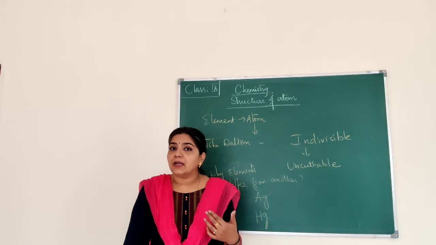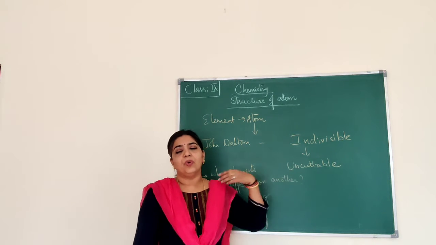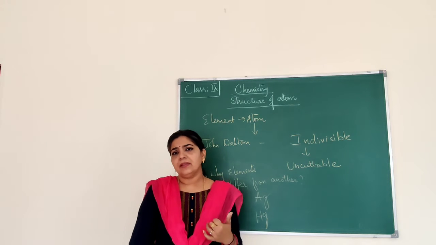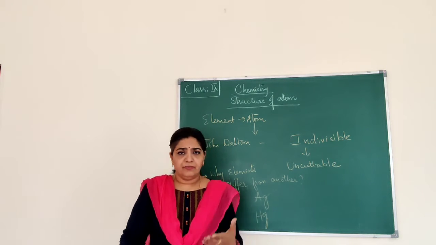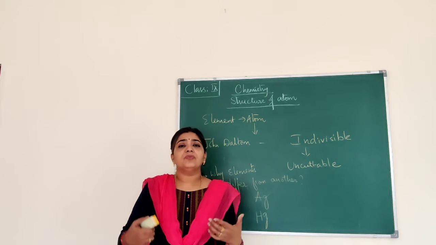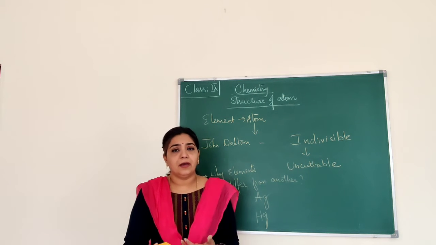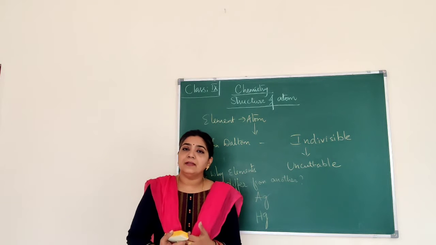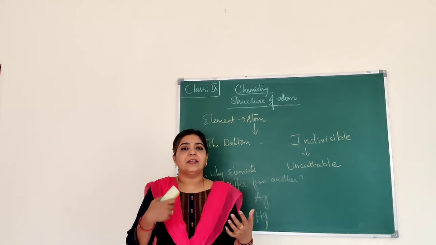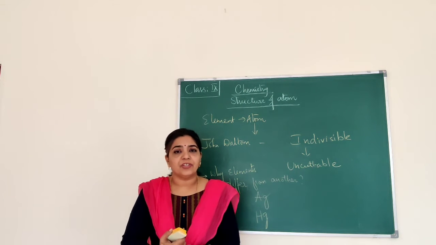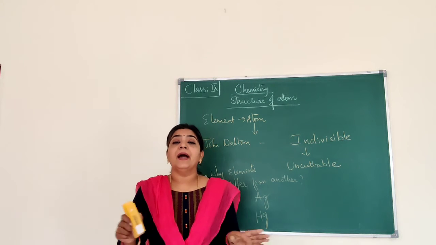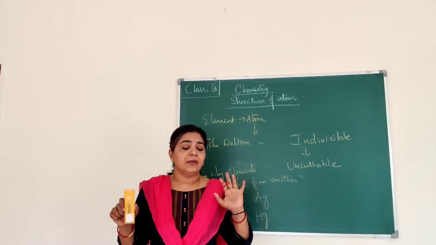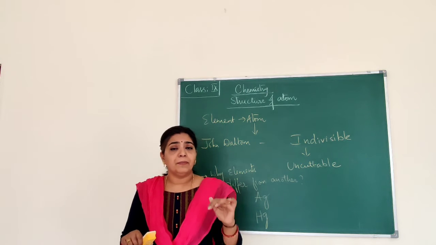Then they started pondering: do you really think atoms cannot be further divided? Can atoms never be further divided? Those questions started coming up, and that is when they started doing more research, and more experiments took place. Now we know very well that atoms are made up of three fundamental particles, the three subatomic particles.